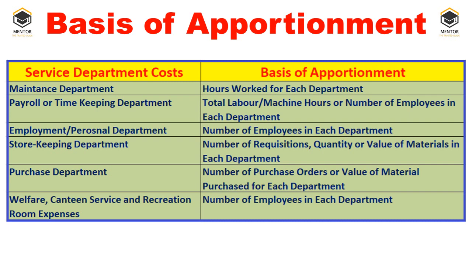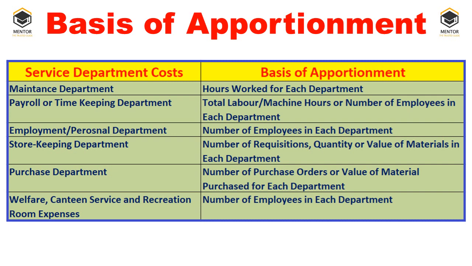That is hours worked for each department. How many hours the maintenance department is working for each production department, on that basis it should be apportioned. Then next is the payroll timekeeping department. This is a kind of HR department. So total labor, machine hours, or number of employees in each department. Based on the best available information, we will create the ratio and distribute.